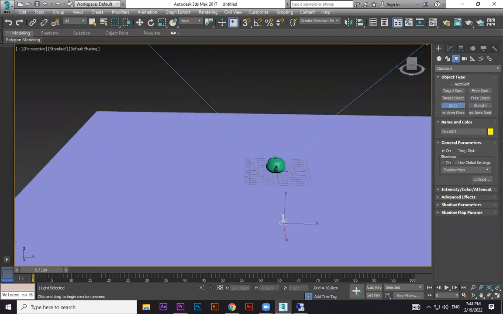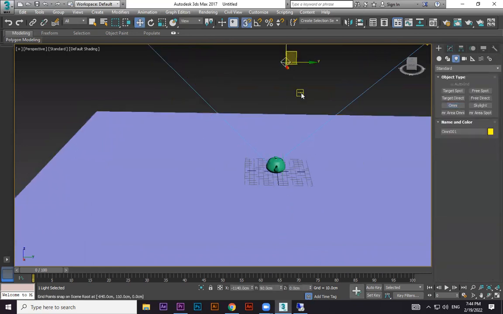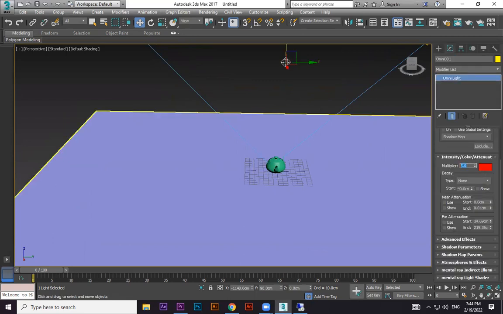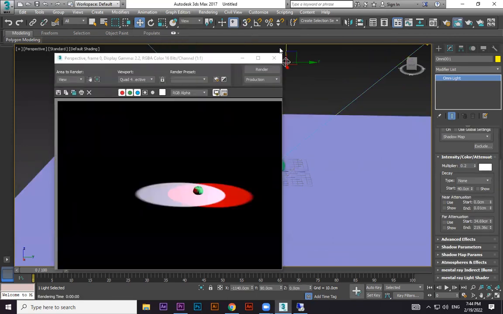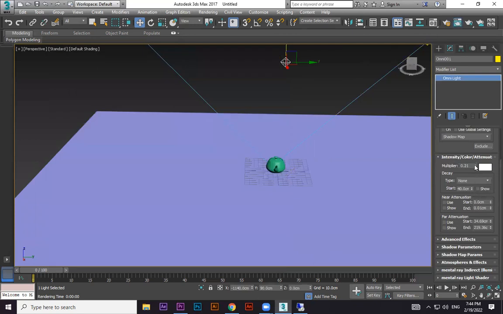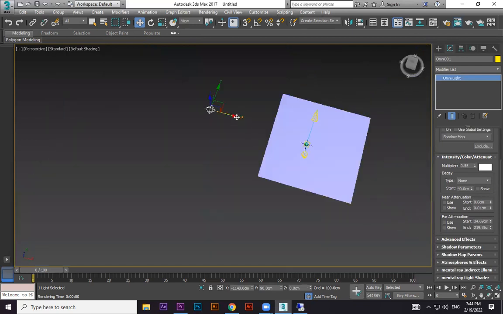So I want to add an Omni Light also here. But this Omni Light, I don't want more. I want 0.2 and white color. So it is visible everywhere, not yet. Where I kept it? Oh, that's why.